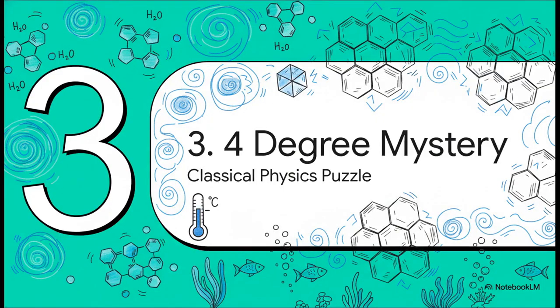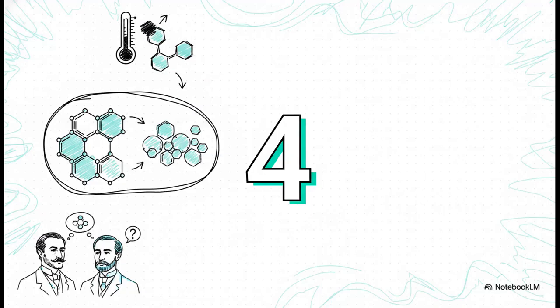Section 3. The 4-degree mystery, a classical physics puzzle. But hey, water's weirdness doesn't just stop at freezing. Oh no, it actually behaves strangest right before it turns into ice. Get this, water actually reaches its absolute maximum density at exactly 4 degrees Celsius. This specific, super weird temperature anomaly baffled scientists for decades.